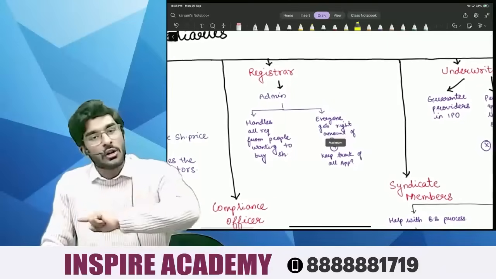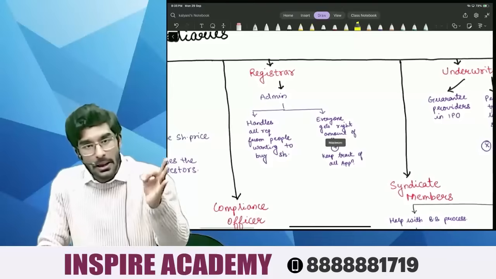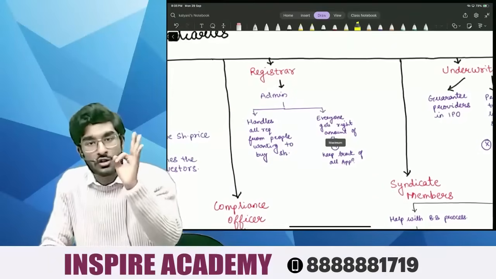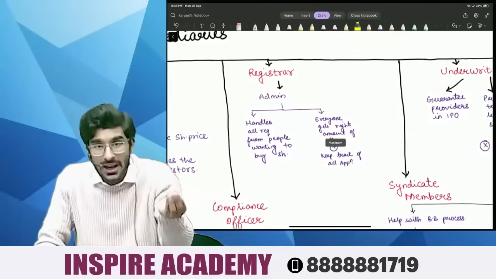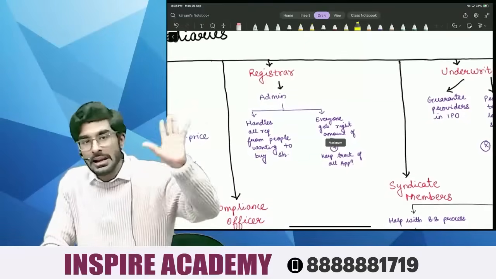He handles all the applications from the investors. He ensures that the correct number of shares has been given to the investors. If the IPO is oversubscribed, it is their job to refund all the excess money they have received.